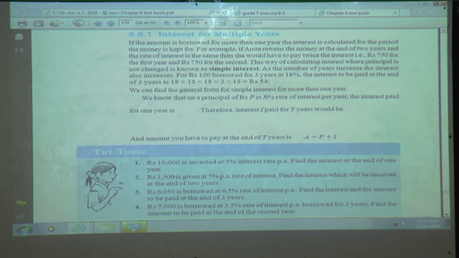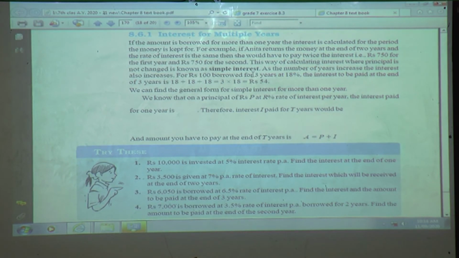This way of calculating the interest where the principal is not changed is known as simple interest. We will have some examples and we will try to calculate simple interest, and we have compound interest which you will learn in the next year.